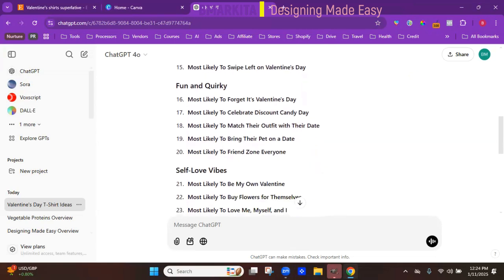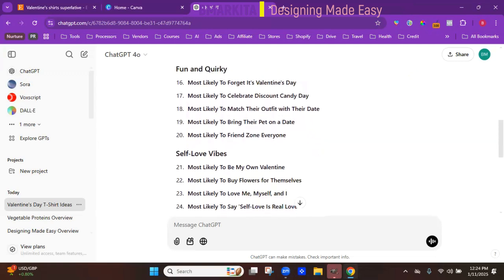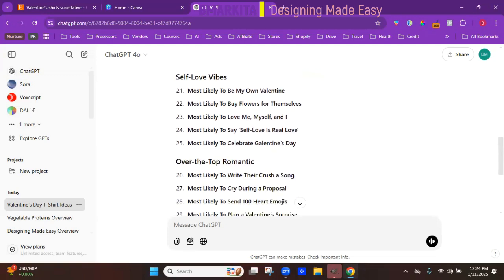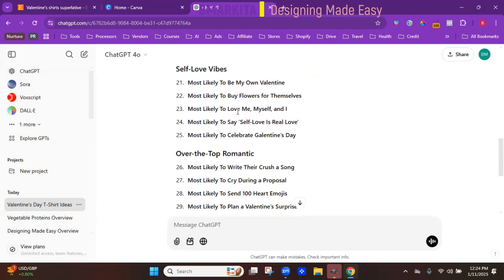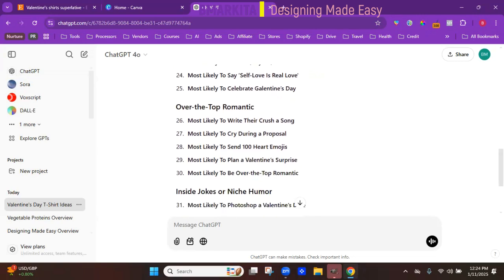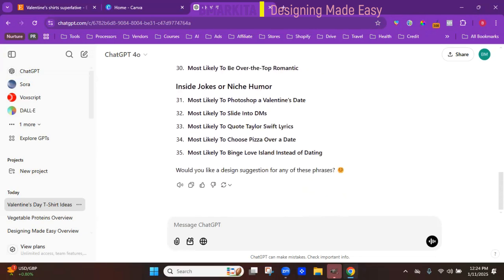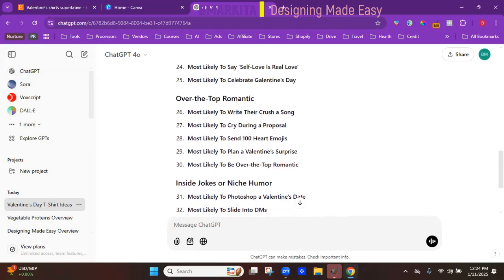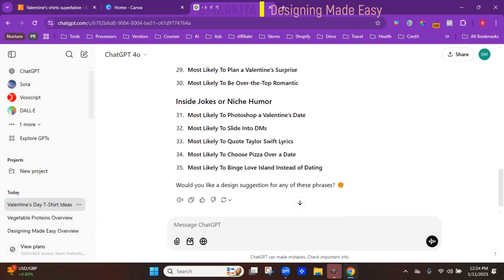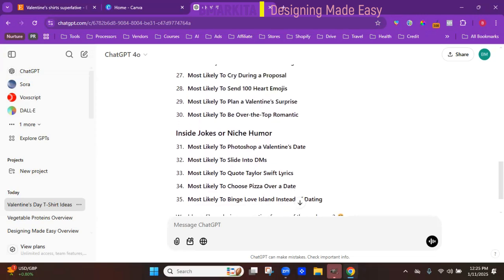They're really funny and very witty. Most likely to forget it's Valentine's Day, bring their pet on a date, be their own Valentine, love me, myself, and I, over the top romantic, cry during a proposal, slide into the DMs. So you can see there is a lot that you can go with. That was 35 options already.